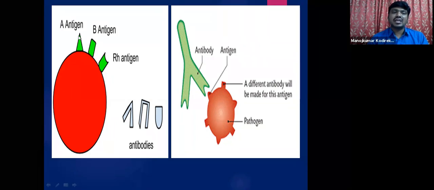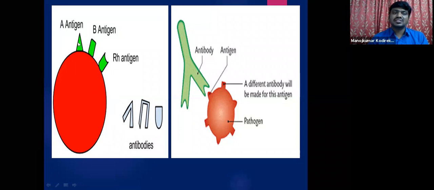So this is A antigen and this is B antigen. All these antigens do not come from outside, they are actually present in our body itself. They are attached to the cell surface of the red blood cells. So they can be called endogenous antigens.